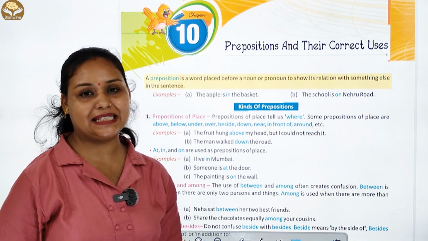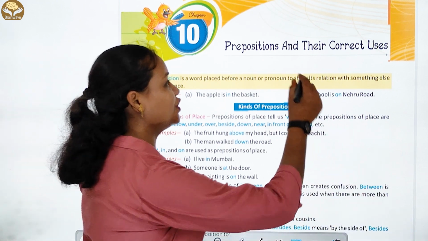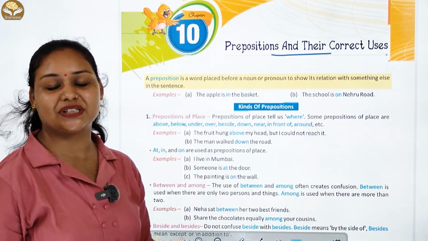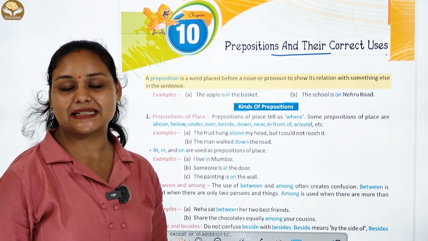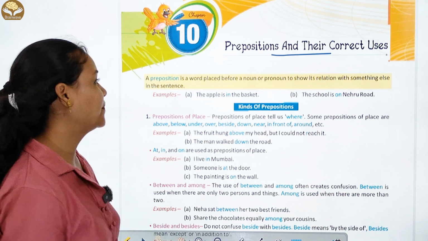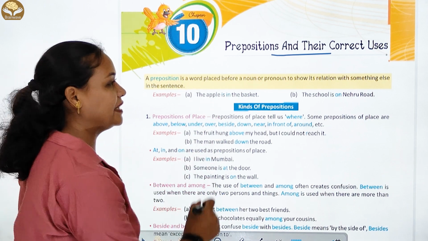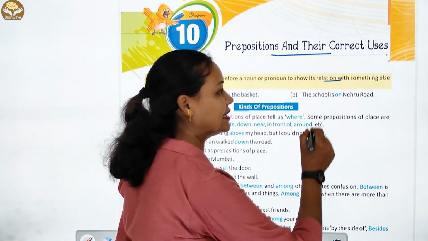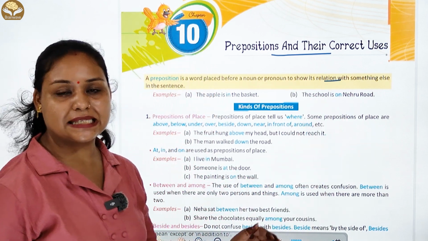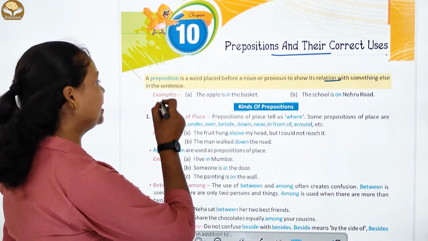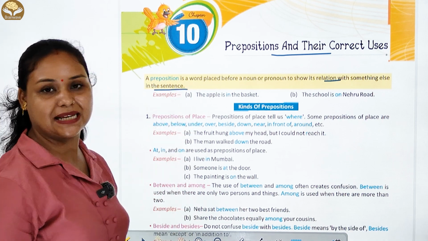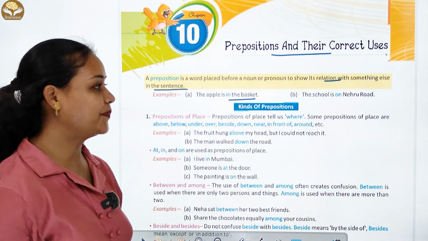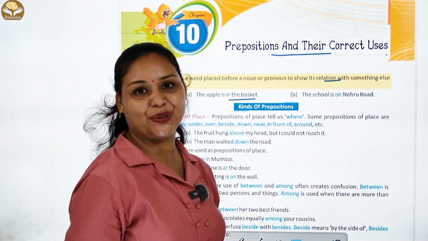Today we will read Chapter 10, Prepositions and Their Correct Uses. Let us start this chapter. First of all, we discuss the definition. A preposition is a word placed before a noun or a pronoun to show its relation with something else in the sentence. Examples: The apple is in the basket. The school is on Nehru Road.